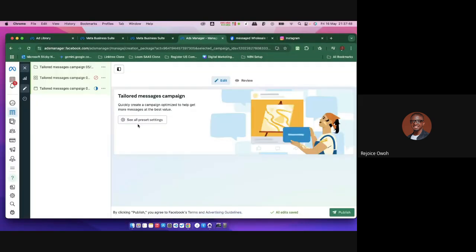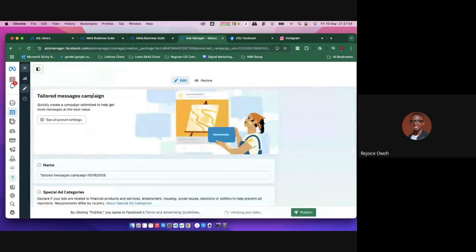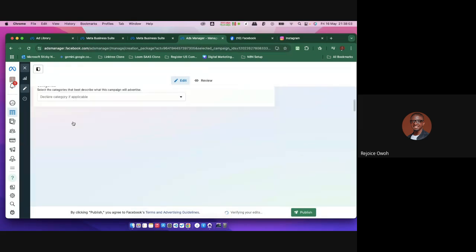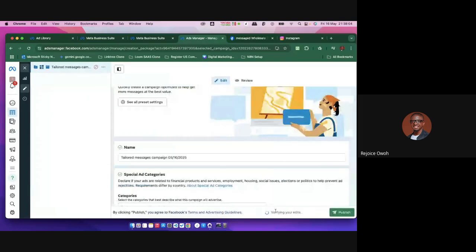And this is the real ads. Note my link, guys: adsmanager.facebook.com. Now watch this, guys. Let's open this up. I want to click on this. Just wait. It's still trying to verify my details here. If you look below, you're going to see verifying your edits. It's still trying to update the edits I've chosen.